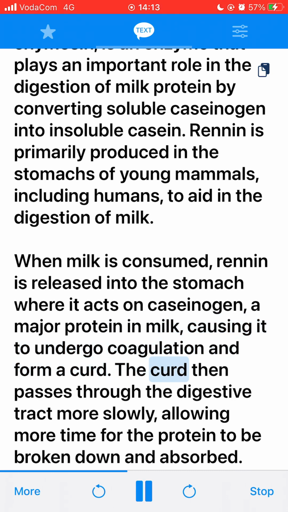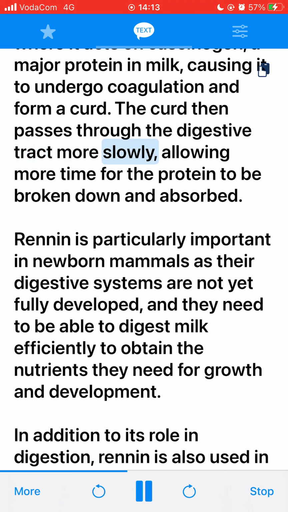The curd then passes through the digestive tract more slowly, allowing more time for the protein to be broken down and absorbed. Renin is particularly important in newborn mammals as their digestive systems are not yet fully developed, and they need to be able to digest milk efficiently to obtain the nutrients they need for growth and development.